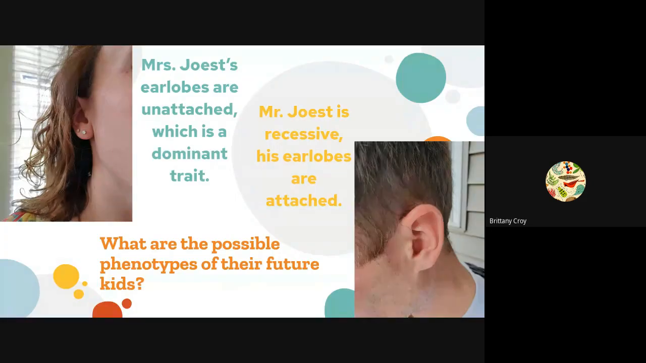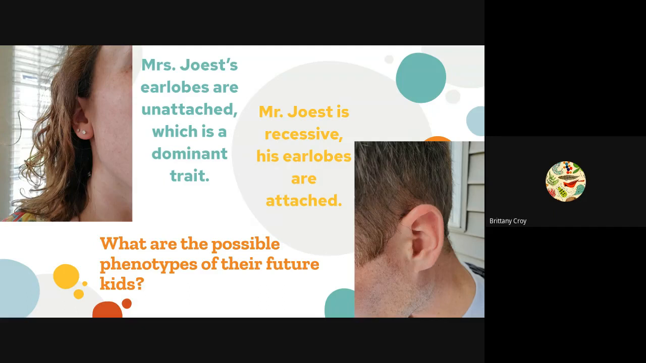Here's some funny close-ups of them. Mrs. Jost's earlobes are unattached, which is a dominant trait. Mr. Jost is recessive. His earlobes are attached. What are the possible phenotypes of their future kids?